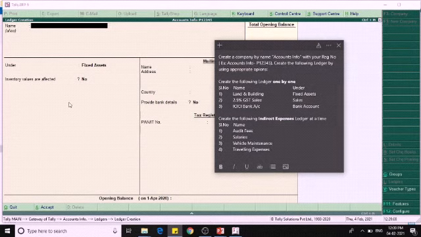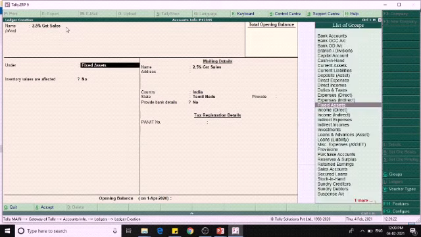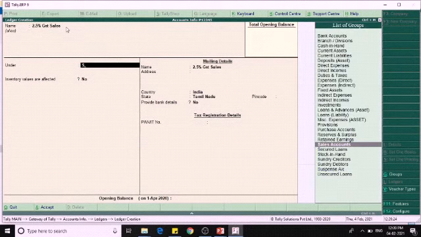Next one is 2.5% GST sales. Under sales, it will come under the sales account, right? Sales account.